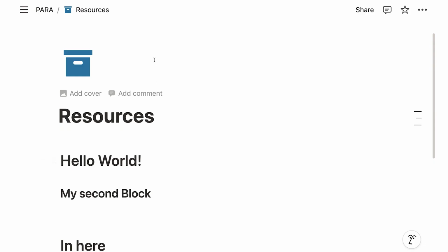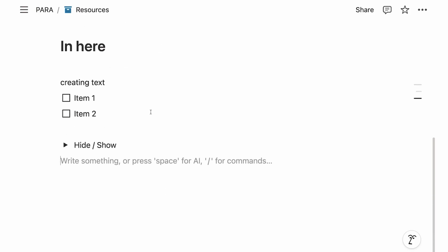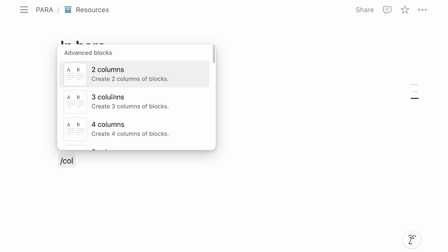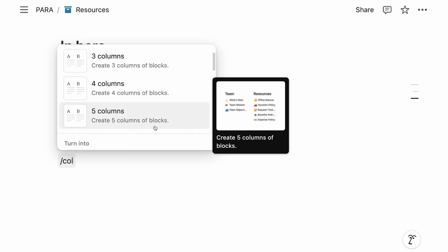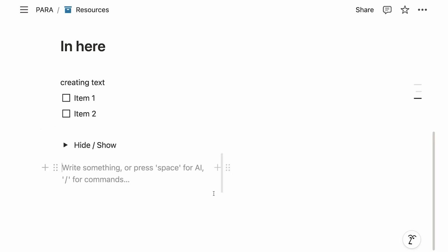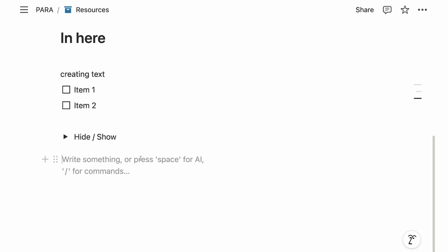Next up, let's organize our page a little bit better by adding columns. To do so, let's again type slash and search for column. And we see we can create 2, 3, 4, or 5 columns by default. So let's add 2 columns, and for now, nothing really seems to have happened. But you notice that now our text here wraps.